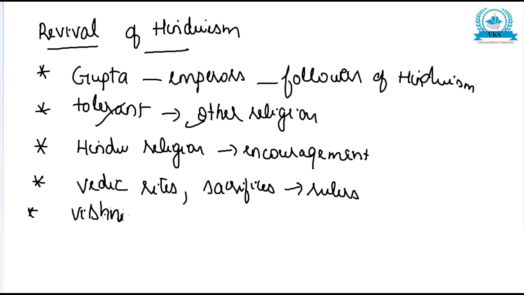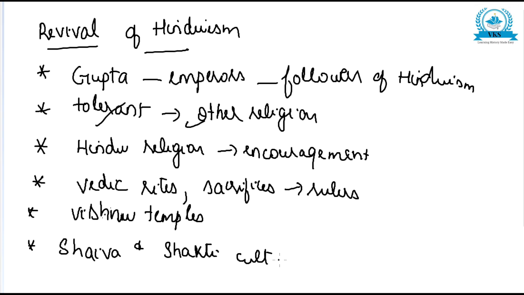Along with Vishnu worship, the Shaiva and Shakti cults were also popular. So Hinduism was greatly encouraged, and there was a revival of Hinduism during this time.